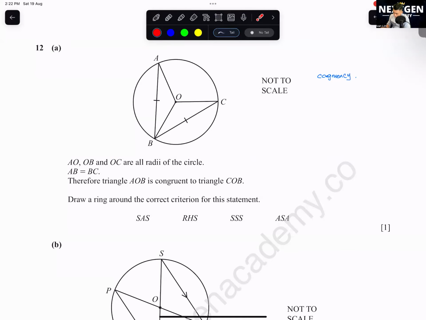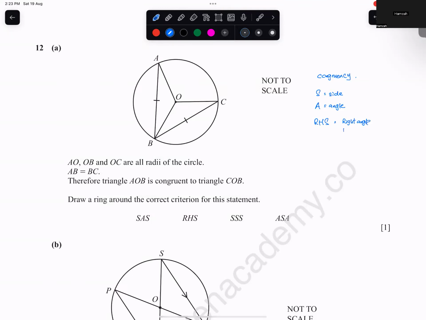Okay, what's congruency? You all have to know all these terms first: SAS, RHS, SSS, and ASA. Do you all know what these alphabets mean? We need to know S refers to side, A refers to angle. RHS means you got a right angle, hypotenuse, and then a side.